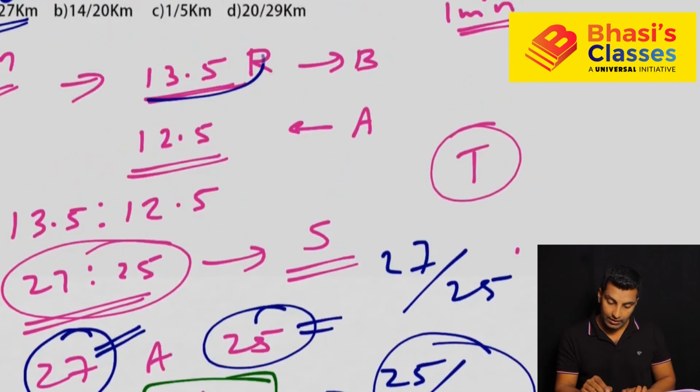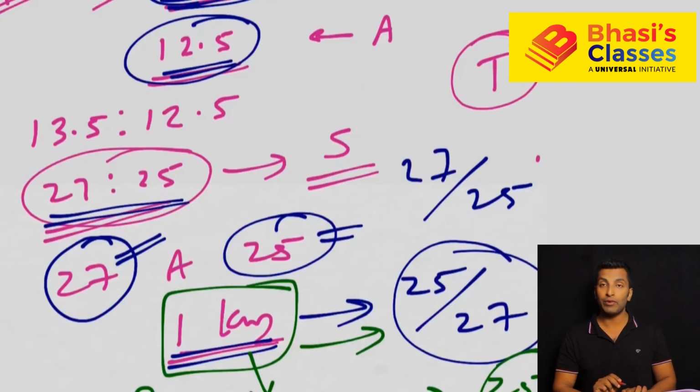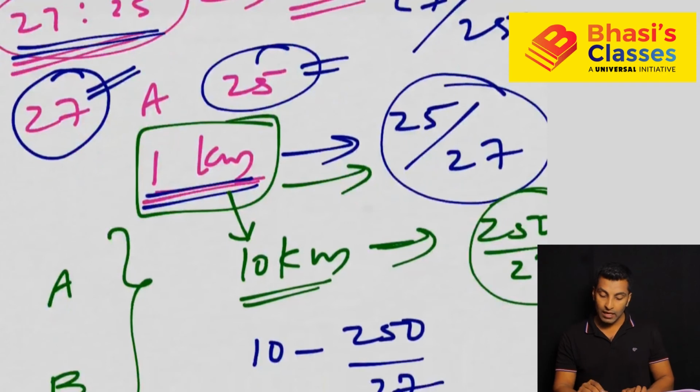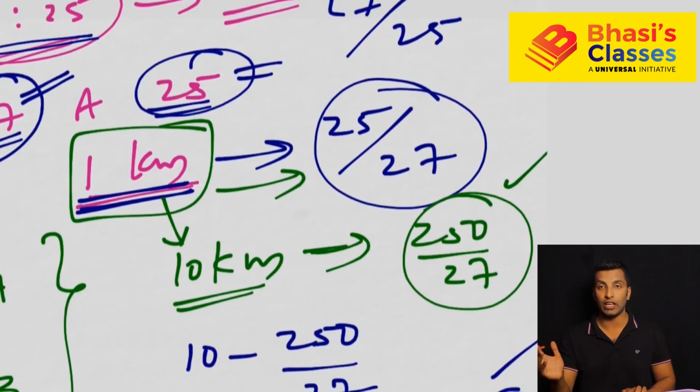What is given as middle of 14th round, that means 13.5. Then you understood the other person: because it is overtaking, it is meeting in the same direction. Meeting means one round lead, so 12.5. You got the ratio of distance, 27 and 25. That means when the faster person covers 27 kilometers, the slower person will cover 25 kilometers. So if he is covering 1 kilometer, the other person will cover 25 by 27 kilometer.